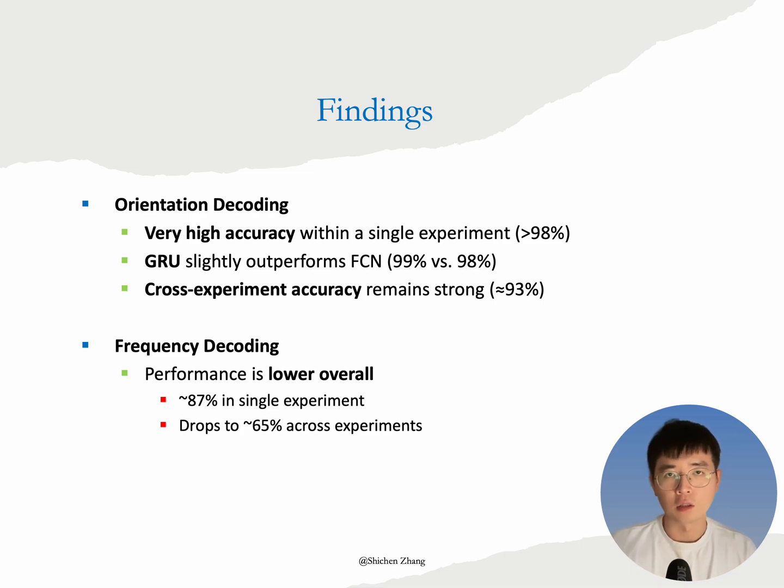On the other hand, decoding temporal frequency is substantially harder. The GRU gets about 87% accuracy with a single experiment and only 65% accuracy when tested across experiments. This indicates that frequency-specific information is weaker and more variable across animals than orientation information.